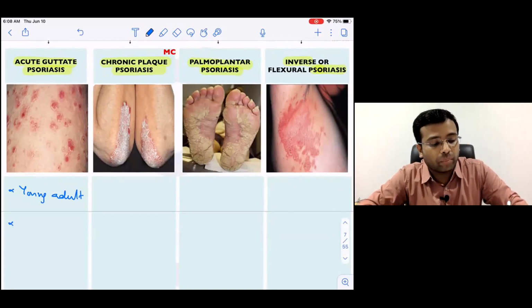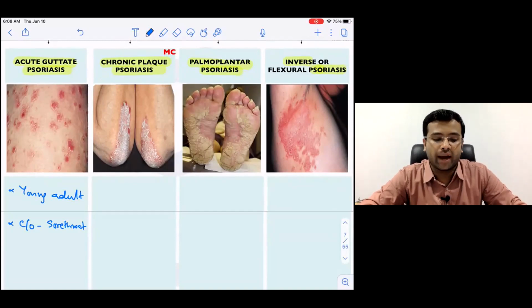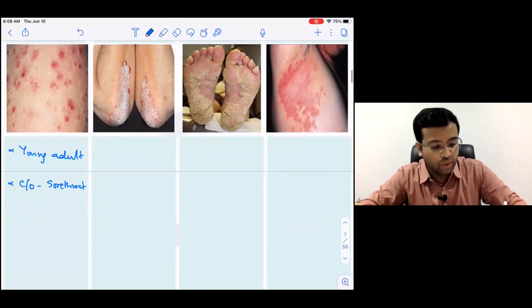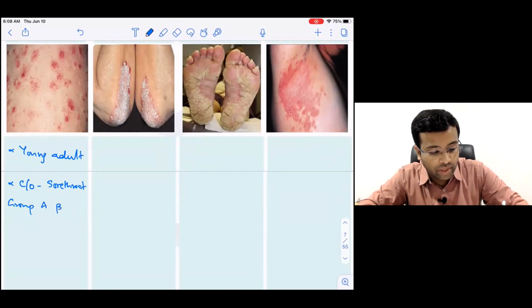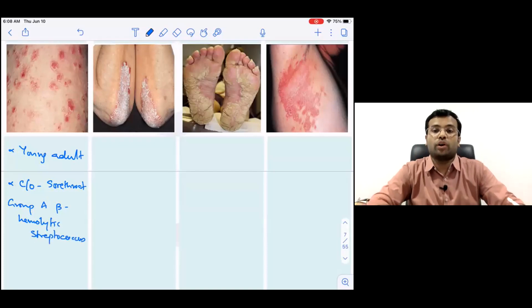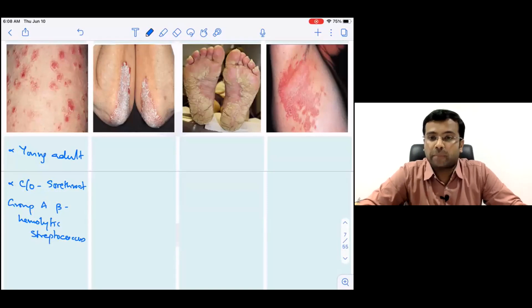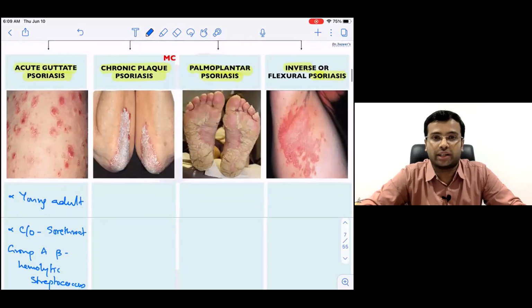Who may complain of a sore throat? And what is the culprit here? The usual culprit is going to be group A beta hemolytic streptococcus. So usually, yes, chronic plaque is the most common. I'll get back to you about it, Dr. Praveen. Okay, please try to concentrate on acute guttate psoriasis.